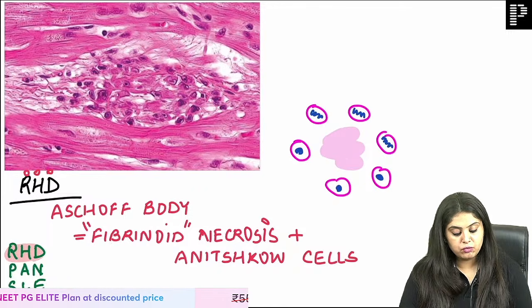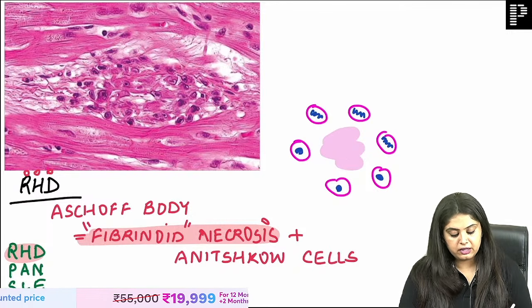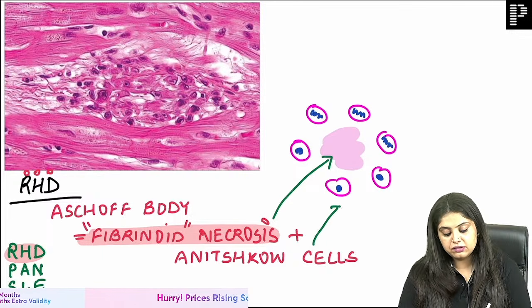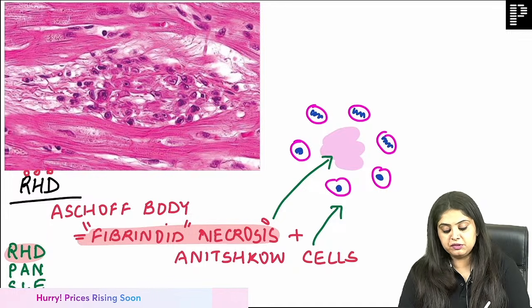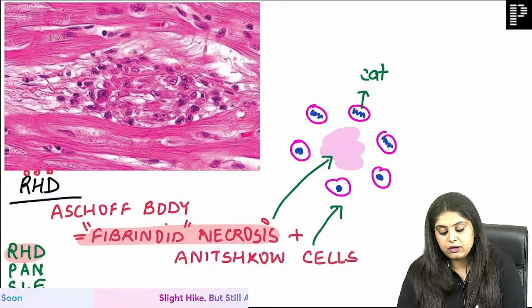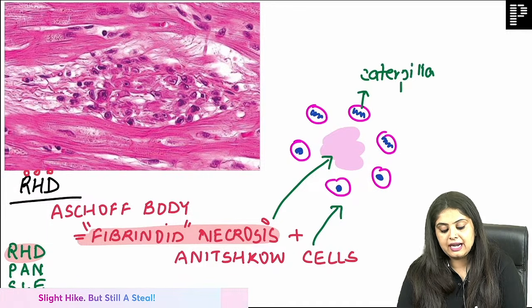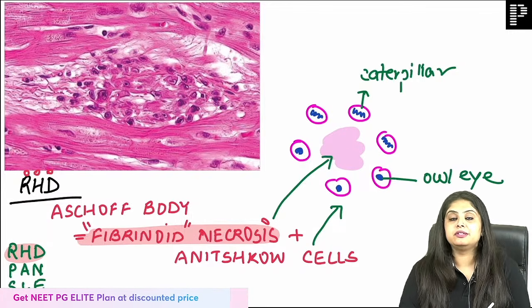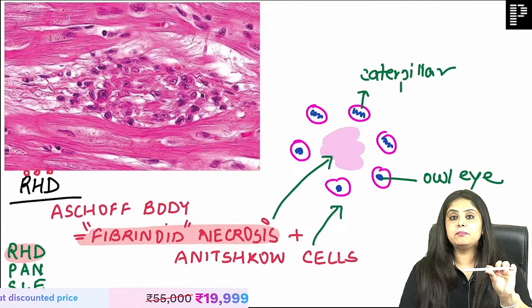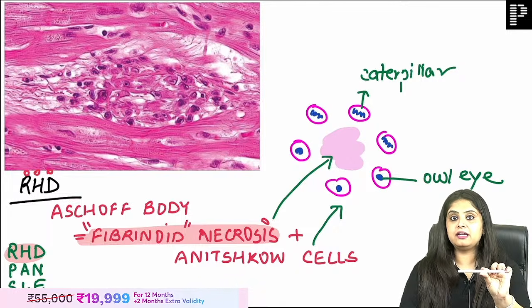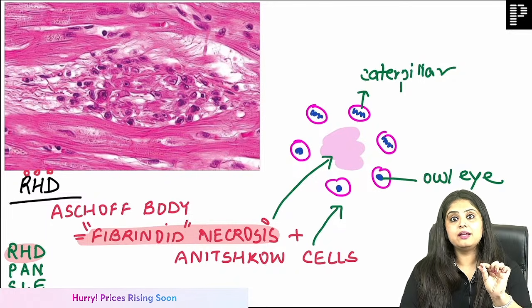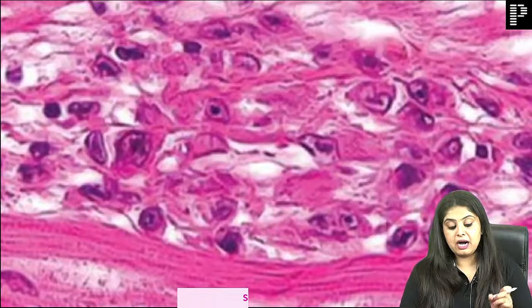Now coming back, in rheumatic heart disease, I will see fibrinoid necrosis, which I have marked in the center. And surrounding it, we see the Anitschkow cells. Anitschkow cells can look like 2 types. If they look zigzag, that is going to be the caterpillar appearance. And if it looks exactly round, that is known as the owl-eye appearance, which basically means the same pencil: if I show it to you like this, it is the caterpillar appearance, and if I show it like this, it becomes a dot, that is the owl-eye appearance. And now when they zoom in, they will mark it, guys.